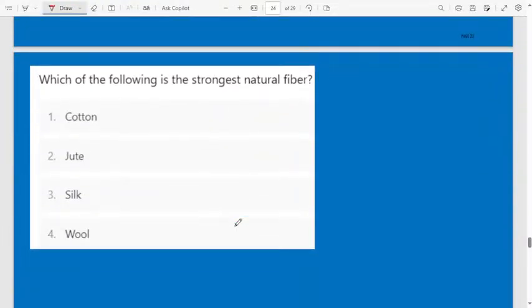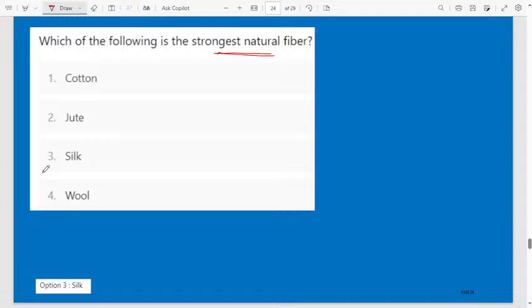Which of the following is the strongest natural fiber? Which one is the strongest natural fiber? First option is cotton, second option is jute, third one is silk, fourth one is wool. Yes, silk is the strongest natural fiber.